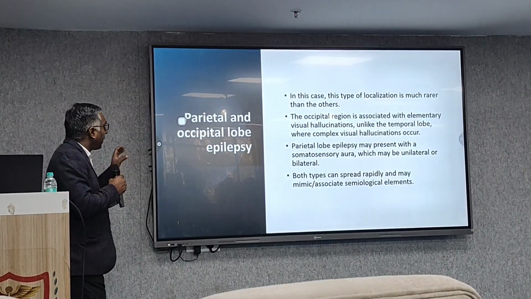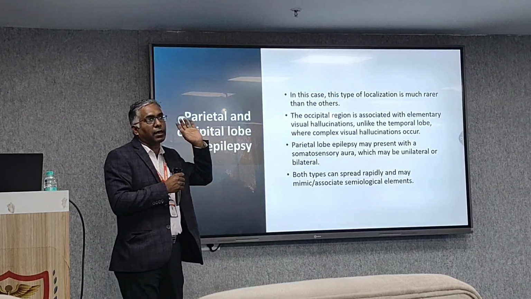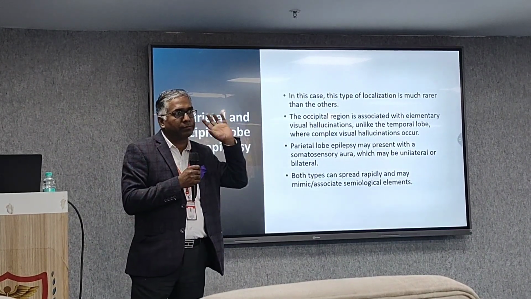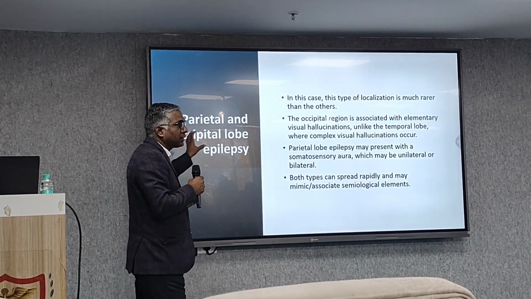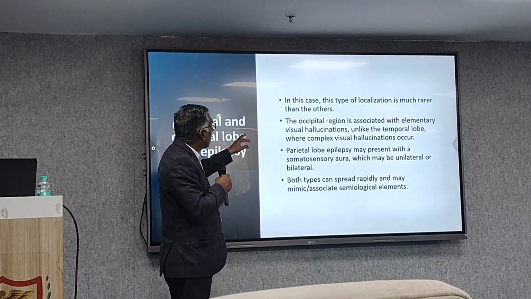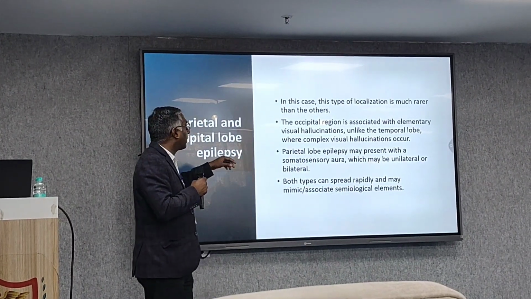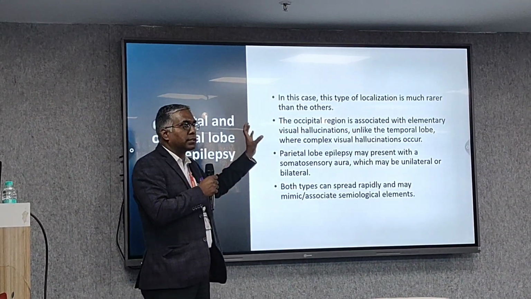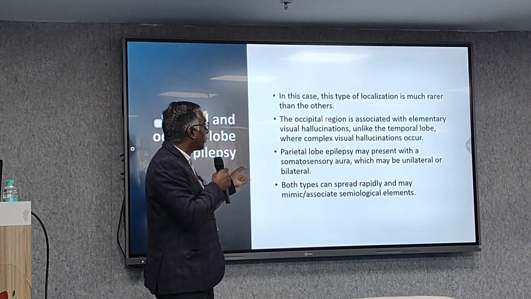Next is parietal and occipital lobe epilepsy. In the occipital lobe, basically, it is mainly the visual area, and parietal is the sensory area. In this case, the localization is much rarer than the others. It is rare as compared to the temporal as well as frontal. The occipital lobe is associated with elementary visual hallucinations, because in the occipital area our visual area is there, so visual hallucinations will occur.